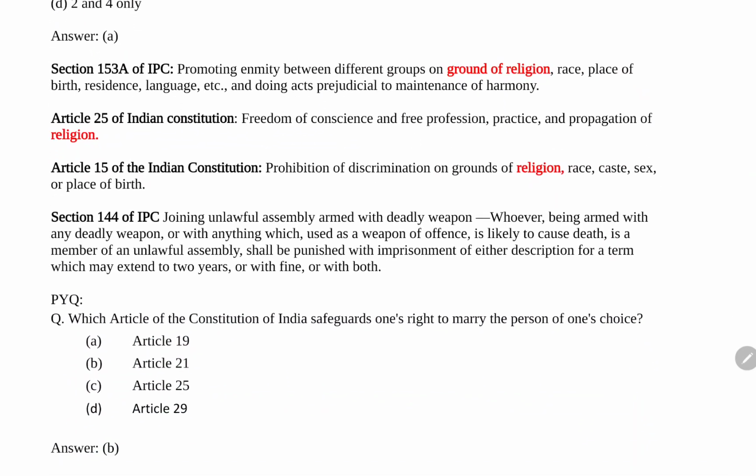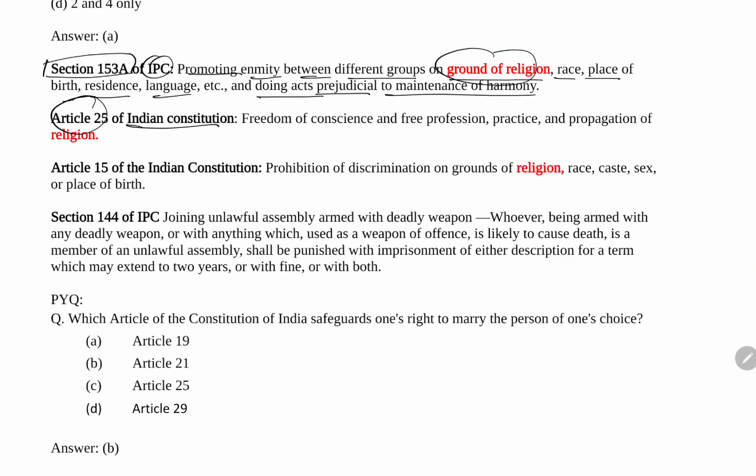Okay, now if we go into a little bit more description, Section 153A of the IPC is about promoting enmity between different groups on the ground of religion, race, place of birth, residence, language, and doing acts prejudicial to the maintenance of harmony. So if you are promoting enmity between different groups on the ground of religion, race, place of birth, residence or language, it will come under Section 153A of the IPC. Next is Article 25 of the Indian Constitution.